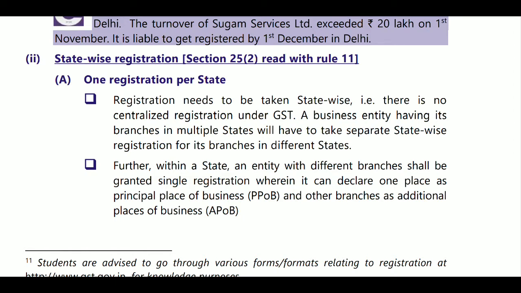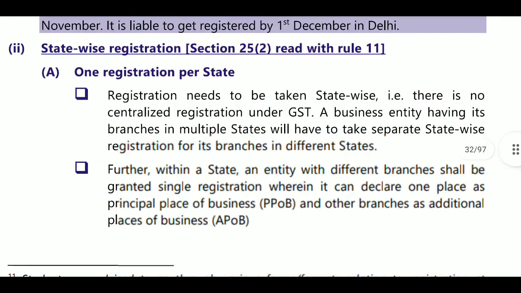Only business entities that have branches in multiple states, if you want multiple states, we have to take separate statewide registration for its branch in different states. Further, within a state, an entity with different branches shall be granted a single registration, where it can declare one place as principal place of business and other branches as additional places of business. For different states, different registration is mandatory. There is no concept of centralized registration system.